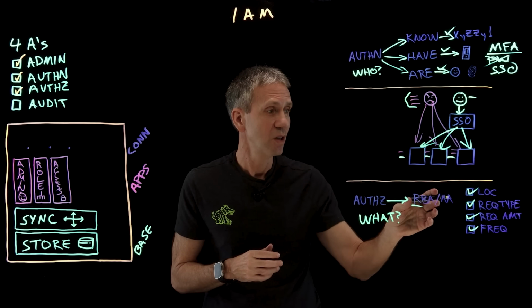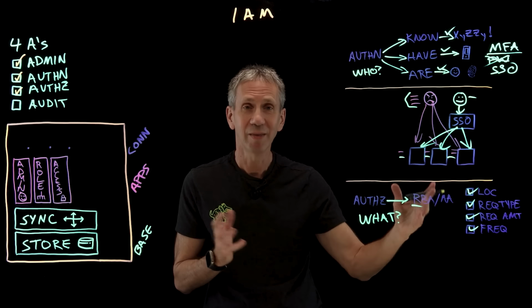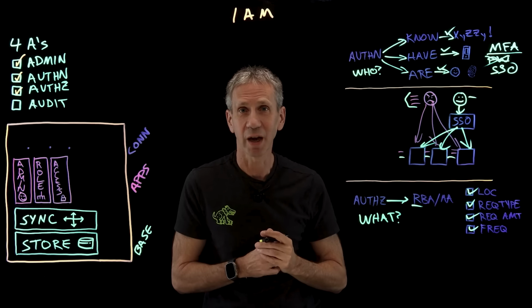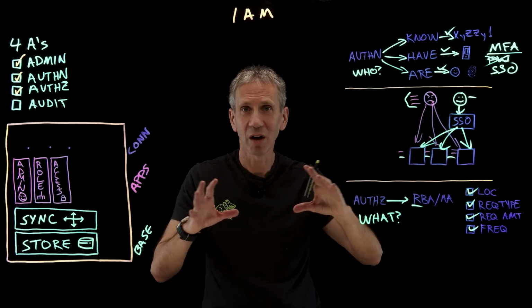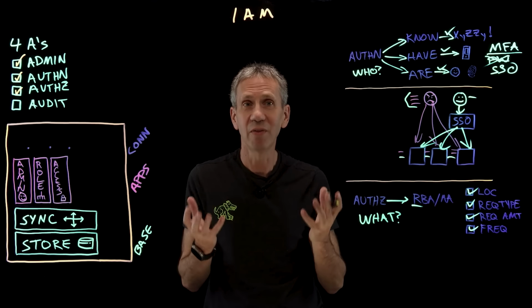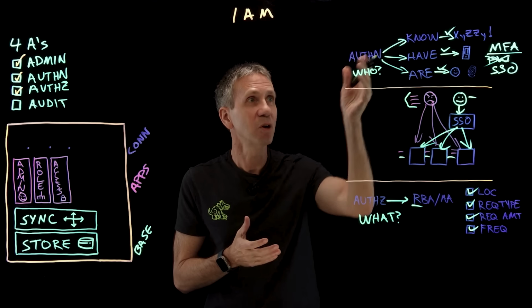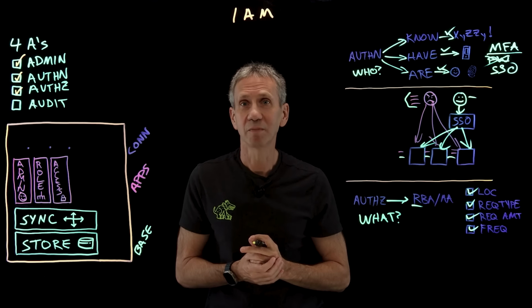If you try to do 30 of these transactions in a day, and normally you do one a month, then I might trigger with something like that. So the idea that authorization then is looking at now a complex algorithm that goes into all of this, and that's how we consider, based upon who you are, what you're allowed to do. Are you allowed to do this or not?